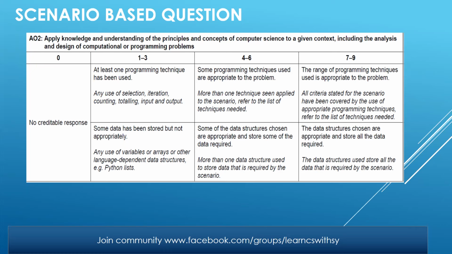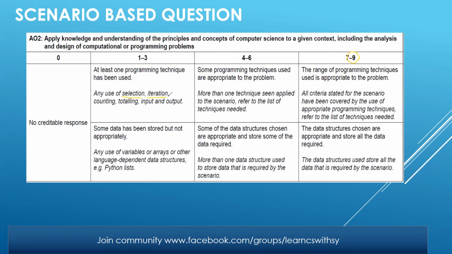Actually, you need to remember that we have to identify in our question the requirements that are there. If you are able to identify the proper instructions that are needed here, then you will be scoring 9 out of 9 for AO2. Is your pseudocode needing any sort of selection? Is your pseudocode needing any sort of iteration?